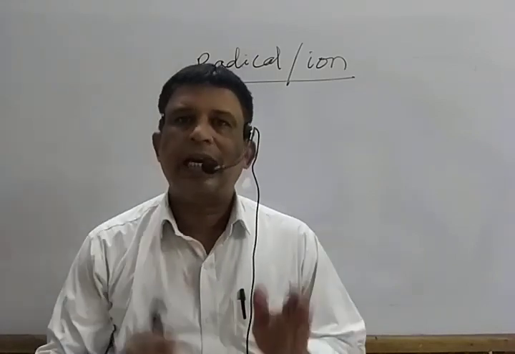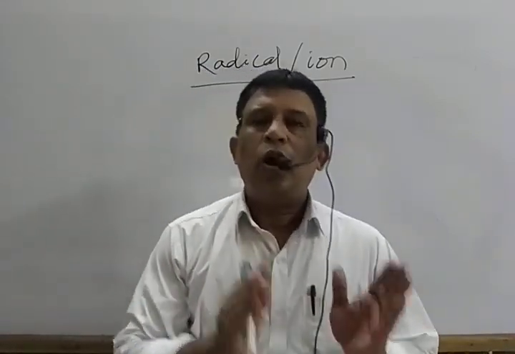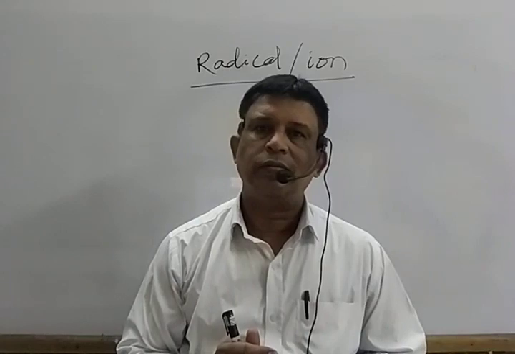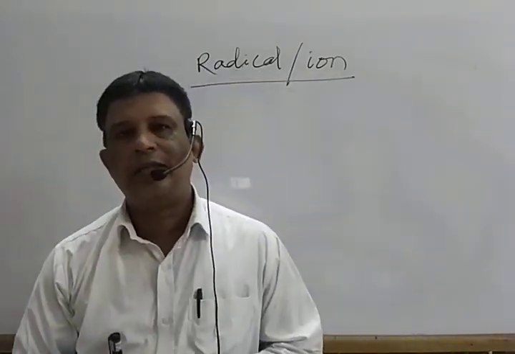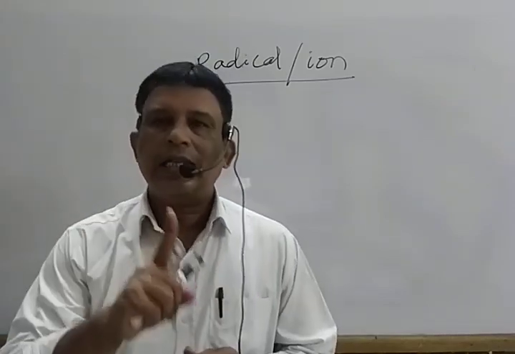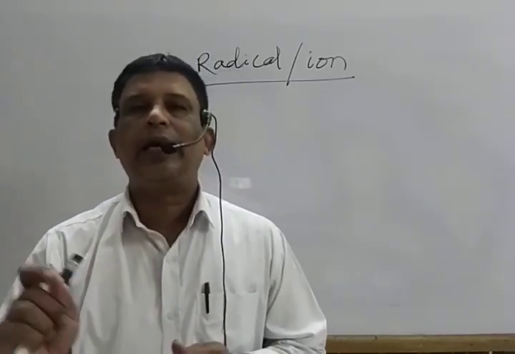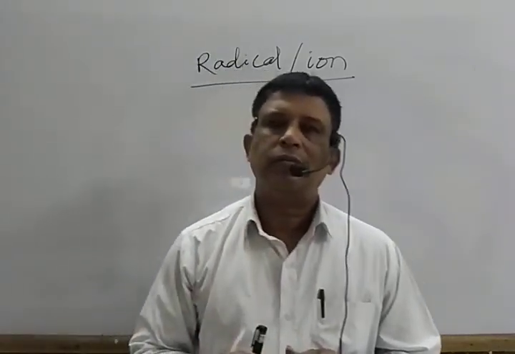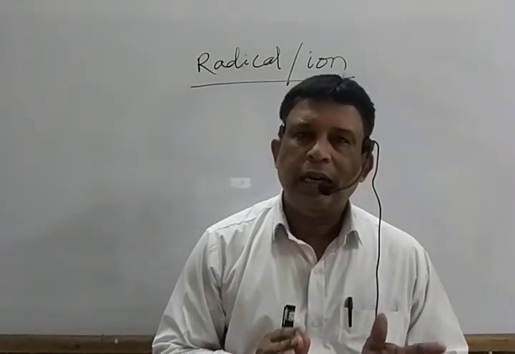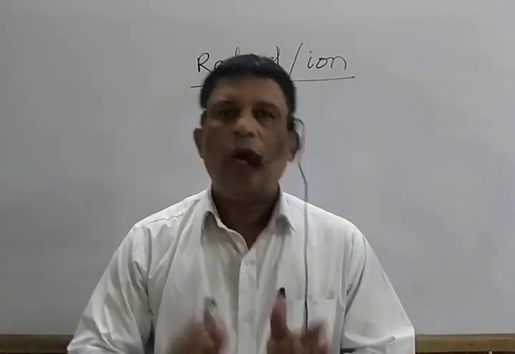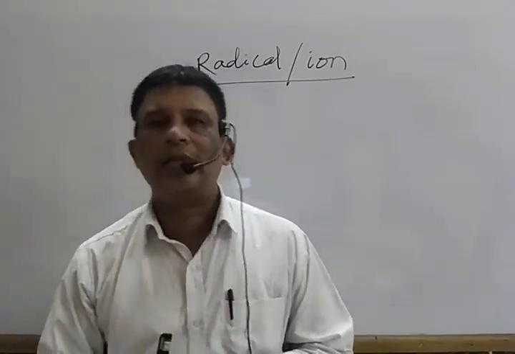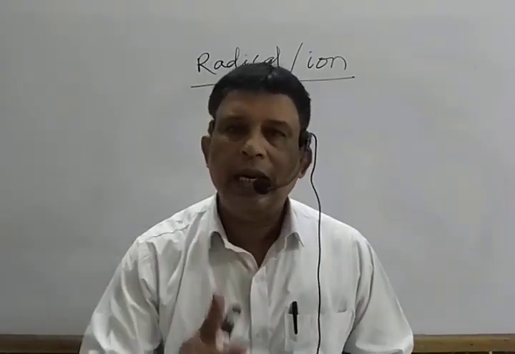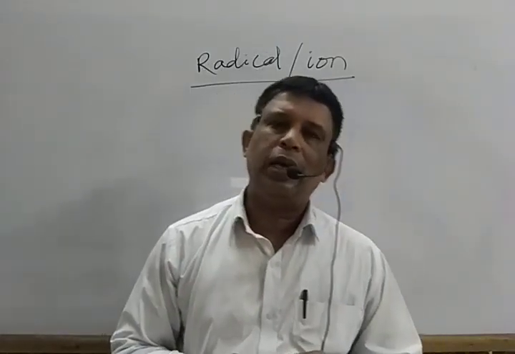It is defined as an atom or a group of atoms having positive charge or negative charge and behaves as a single unit in every chemical reaction. I repeat again. It is defined as an atom or a group of atoms having positive charge or a negative charge and behaves as a single unit in every chemical reaction.